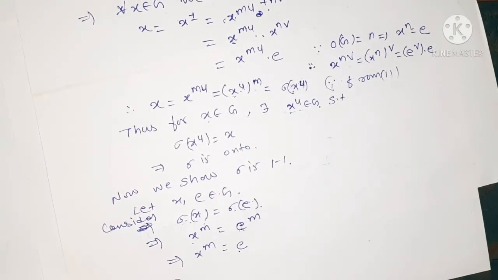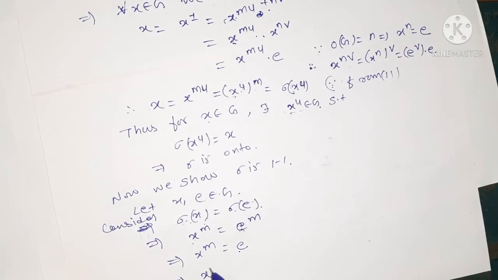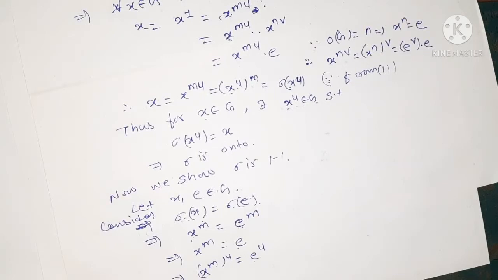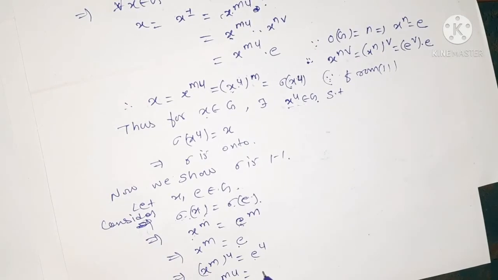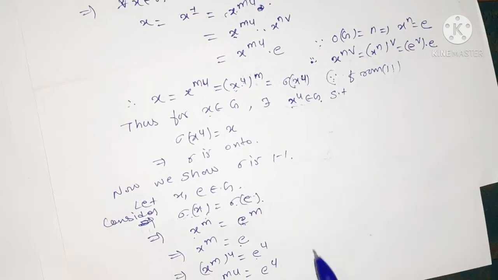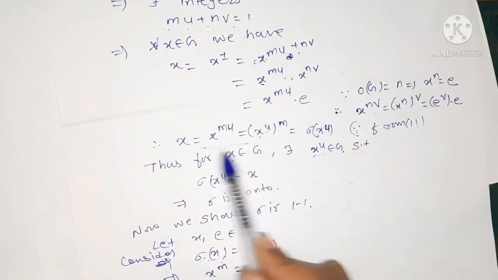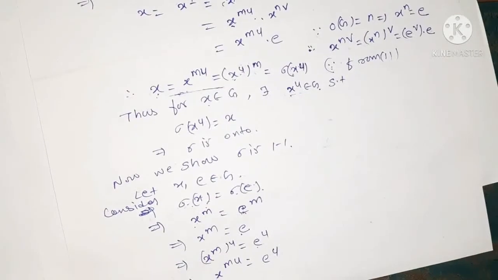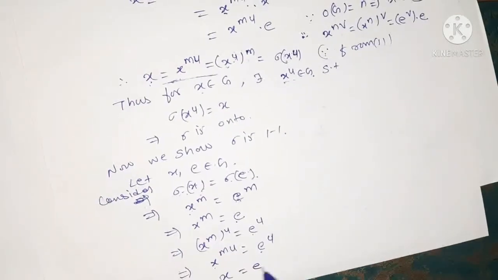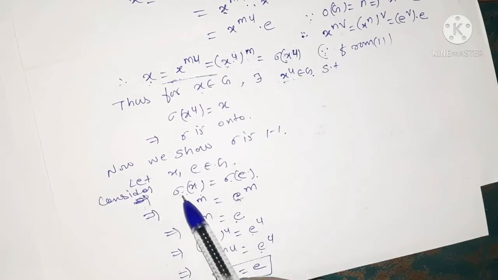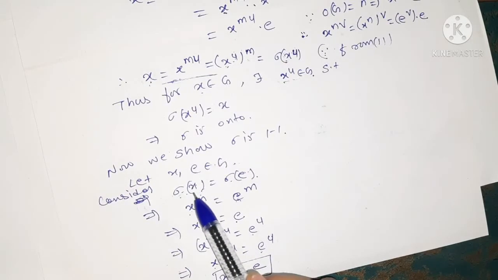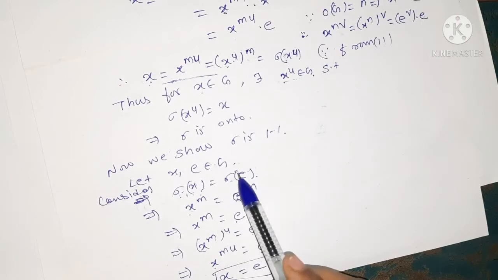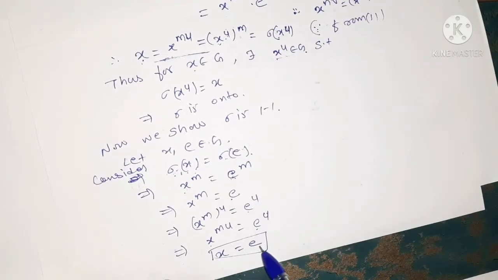So now we take x to the power m to the power u, that is e to the power u. This implies x to the power mu is equal to e to the power u. But from this equation, x to the power mu is equal to x. So x to the power mu is equal to x and e to the power u is equal to e. Okay, so when any element maps to the identity element, we get that x equals e.